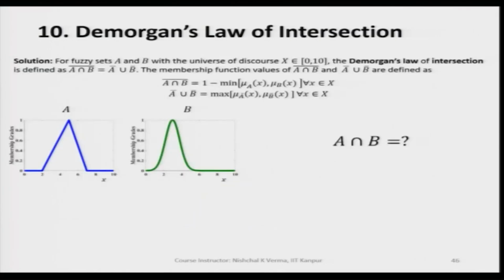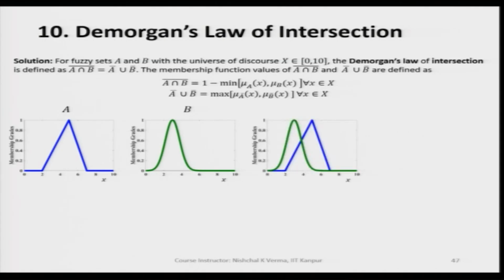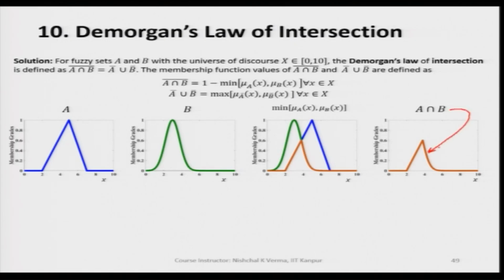So, to check that, let us first find the complement of A intersection B. So, here first find the A intersection B. Let us first superimpose A and B on each other as it is shown here, and then since we are taking the intersection, of course, we will be applying the min criteria, and then we see here we are getting this fuzzy set as A intersection B. Now, let us take the complement of this outcome.